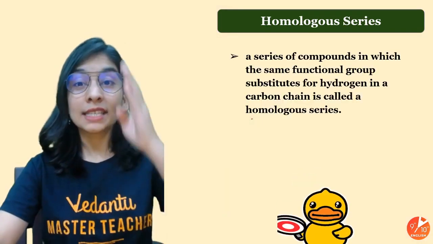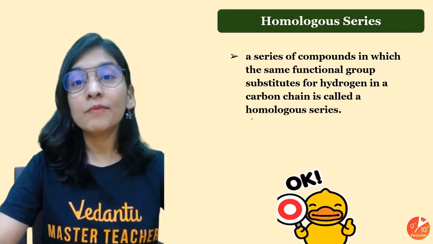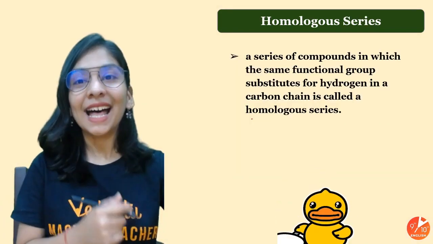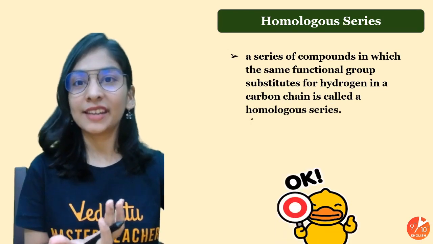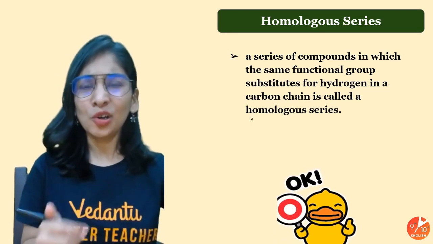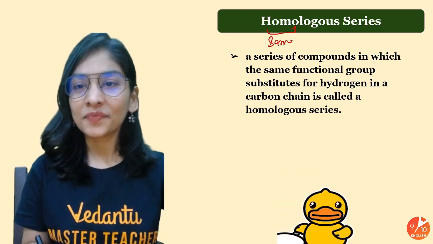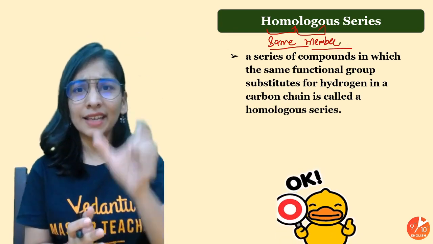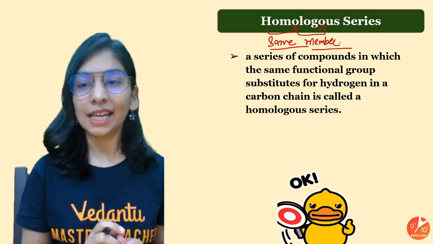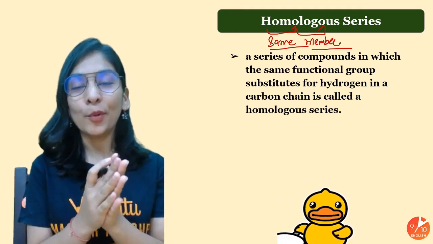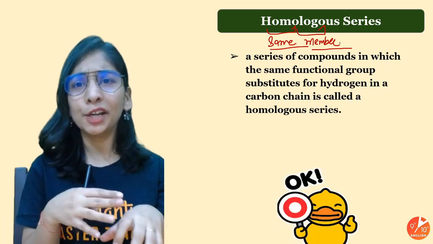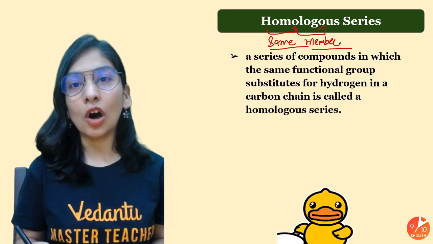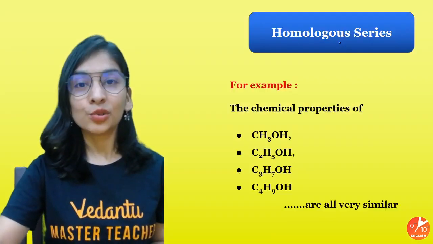If I have a series of compounds having the same functional group, that's OH, they are going to behave in a similar way. You will be like, ma'am, how come? I'll tell you, because they constitute a special series called a homologous series. Now, what is a homologous series? Homo means same and logous means member. So, homologous series means a series containing the same type of member. So, how do we get it? Suppose I have an alkane, I remove a hydrogen and add OH. I get a series of what? Alcohol, and all of them will have a common group, that's OH, constituting a homologous series.